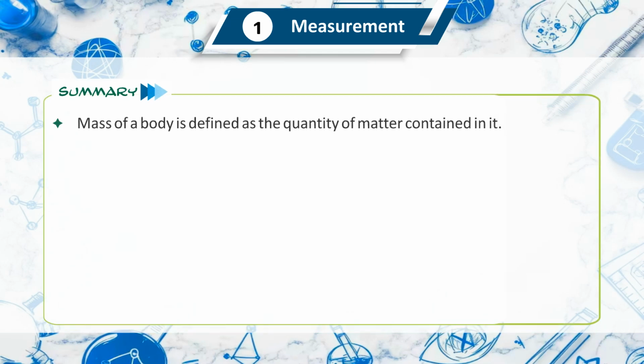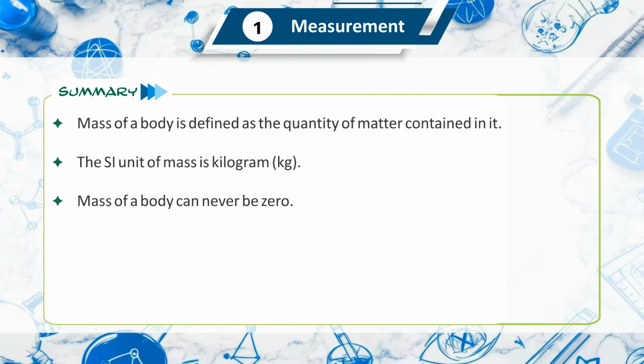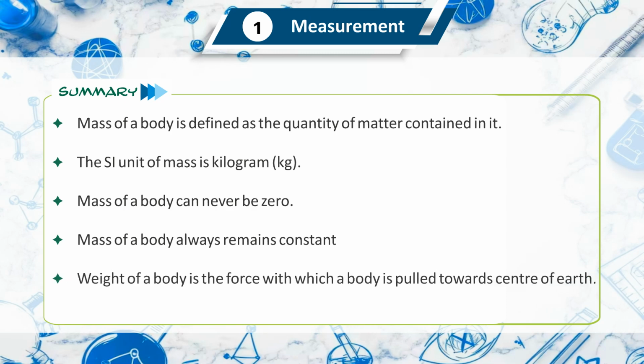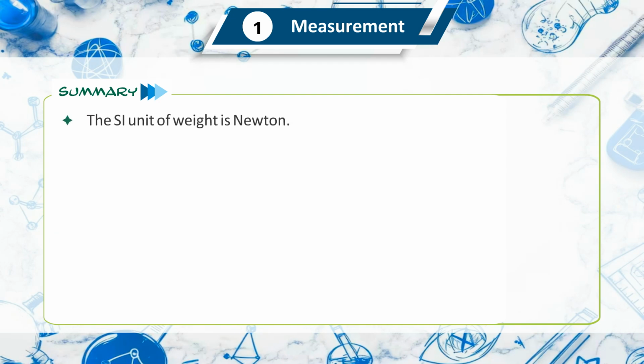Summary. Mass of a body is defined as the quantity of matter contained in it. The SI unit of mass is kilogram, kg. Mass of a body can never be zero. Mass of a body always remains constant. Weight of a body is the force with which a body is pulled towards the center of the earth. The SI unit of weight is Newton.